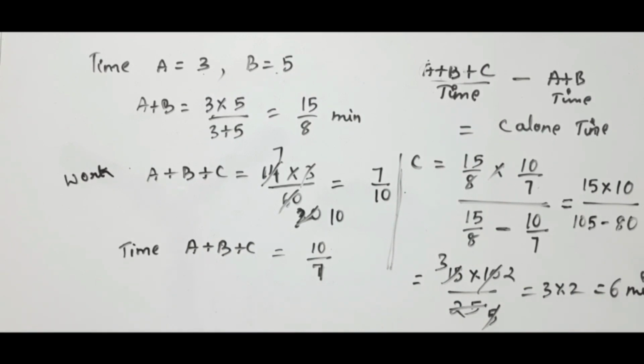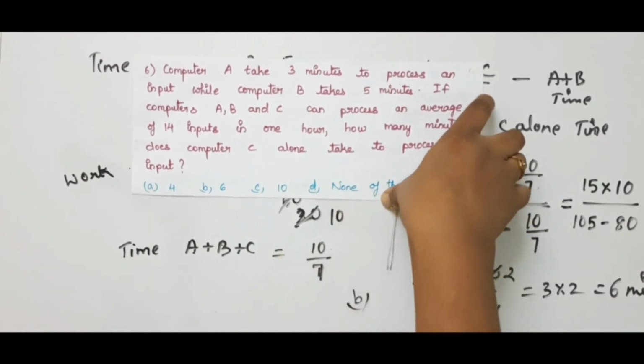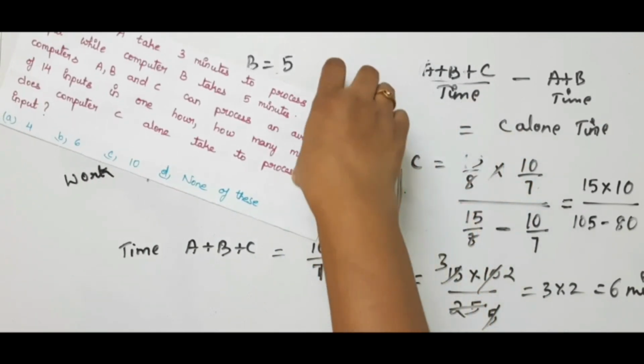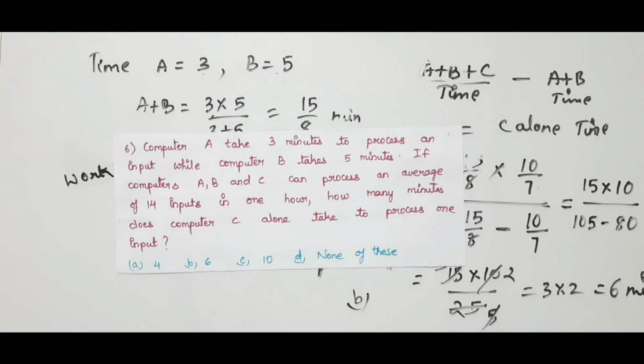Let us go to the options and check where it is. It is option B. Okay. In this way you have to solve this type of problems. That is, using the sentences, if we write the correct relations, you will get the required answer. Now let us go to the next problem.